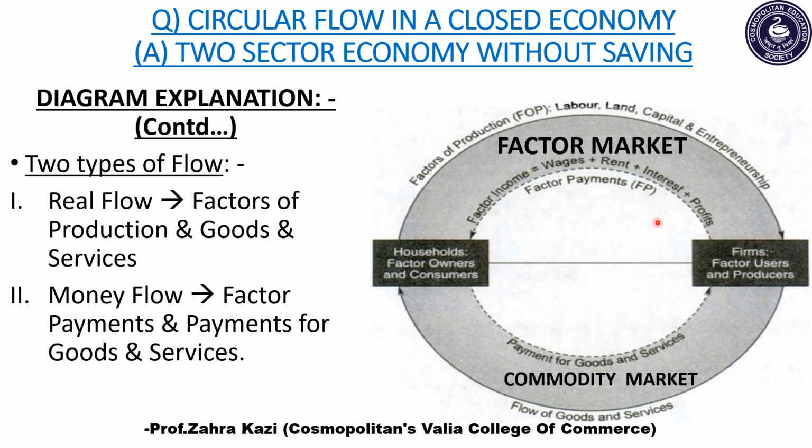So in this diagram, the outer circle, can you see the outer circle? That represents the real flow, which includes factors of production as well as flow of goods and services. So the outer lining of the circle represents the real flow. Next is money flow. Money flow is represented by the inner circle, which includes factor payments or factor income and payments of goods and services.